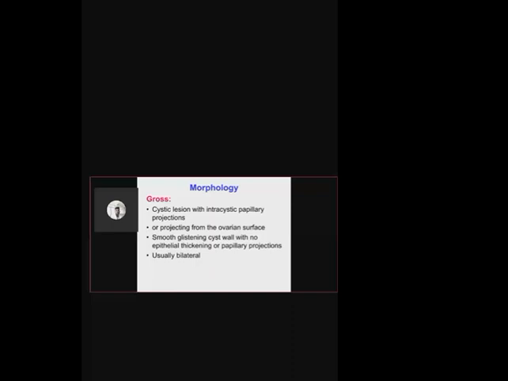The wall is not very much thickened, and there will be no papillary projection on the external surface. When you cut the cystic mass open, what you can see is that the mass is filled with clear colored fluid, and in a few places papillae will be arising from the wall of the cyst. Serous cystadenoma is usually bilateral.